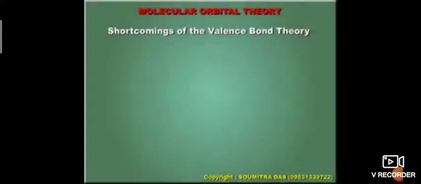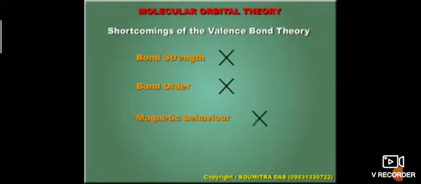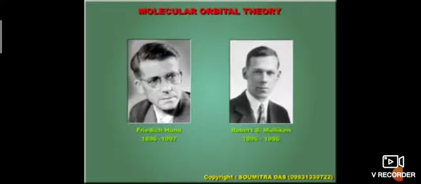Valence bond theory cannot explain bond energy, bond strength and bond order. So it was explained by another theory, that is molecular orbital theory. It was given by Hund and Mulliken. Atomic orbitals combine to give the molecular orbital.